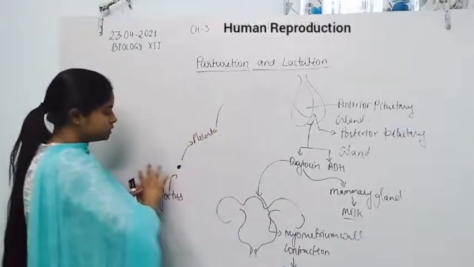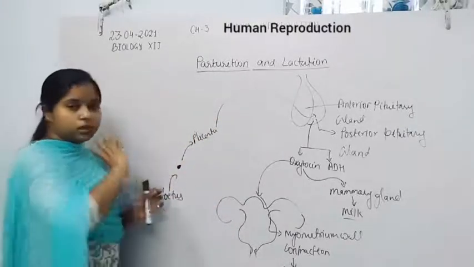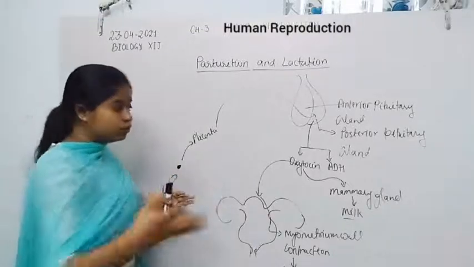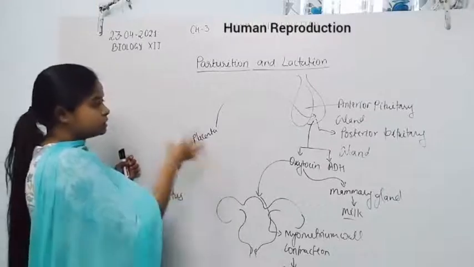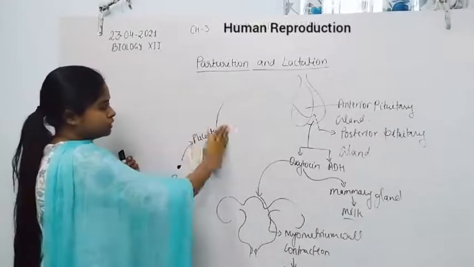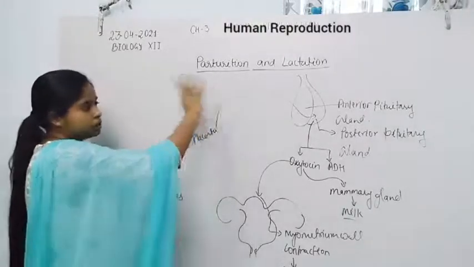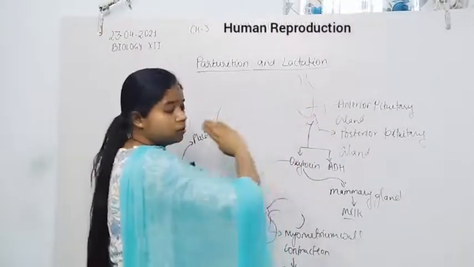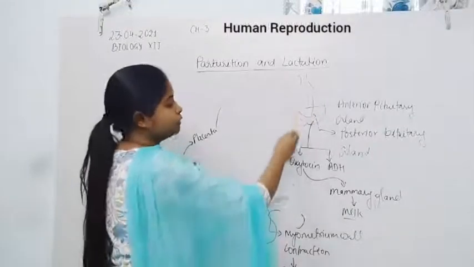The signals provided by the fetus that is fully developed inside the uterus are released through the placenta. The signals are transmitted to the mother's pituitary gland,